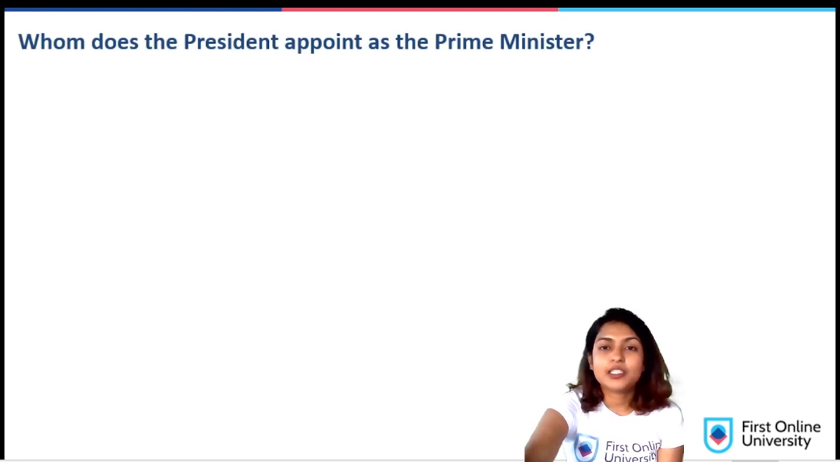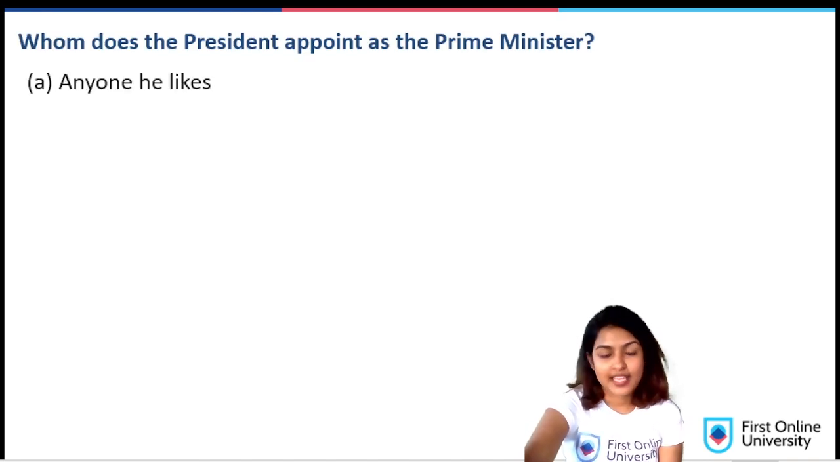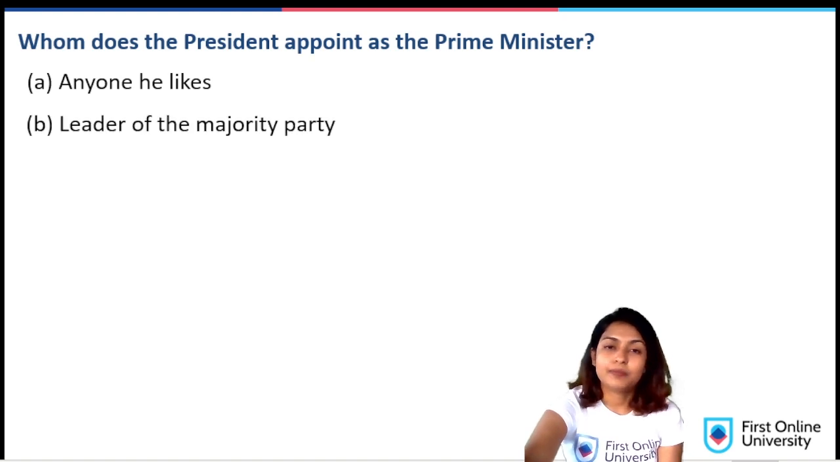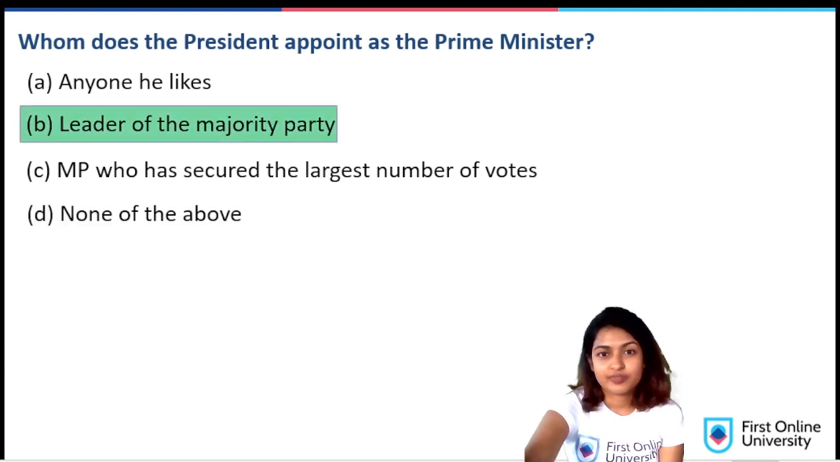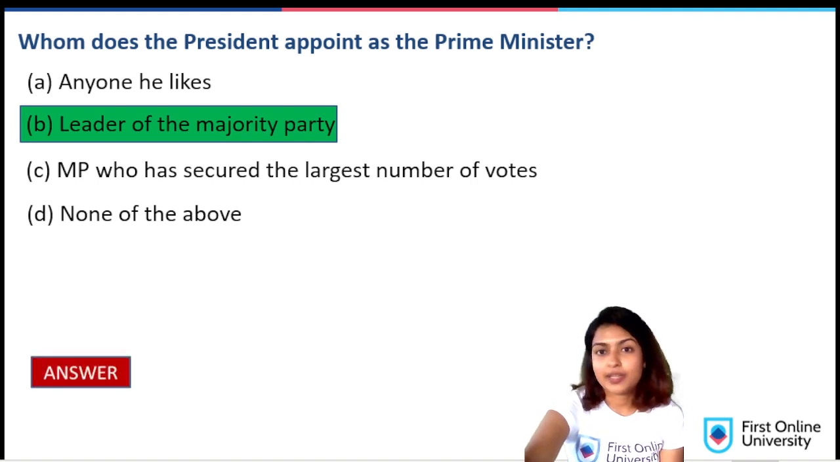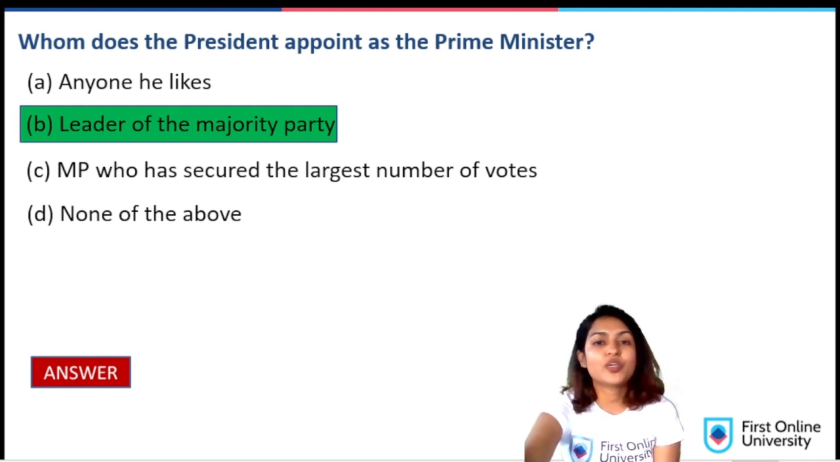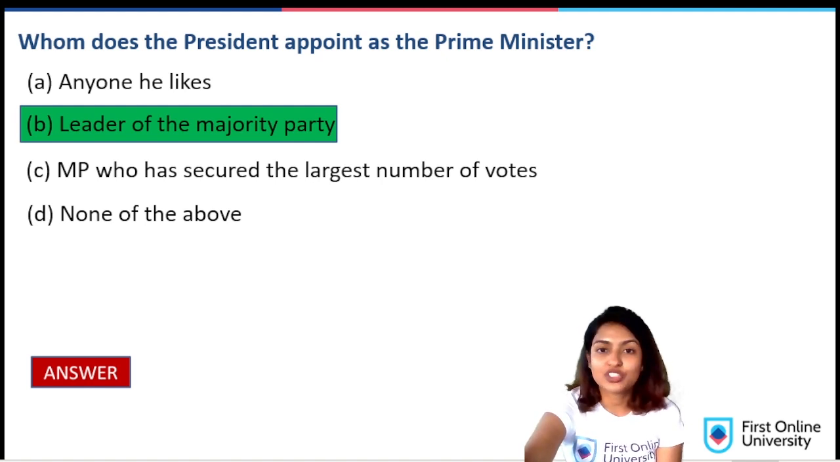Who does the president appoint as the prime minister? A. Anyone he likes, B. Leader of the majority party, C. MP who has secured the largest number of votes, and D. None of the above. It's definitely B. Leader of the majority party. The president cannot appoint anyone he likes, and he also cannot appoint an MP who has secured the largest number of votes. He has to appoint the leader of the majority party.